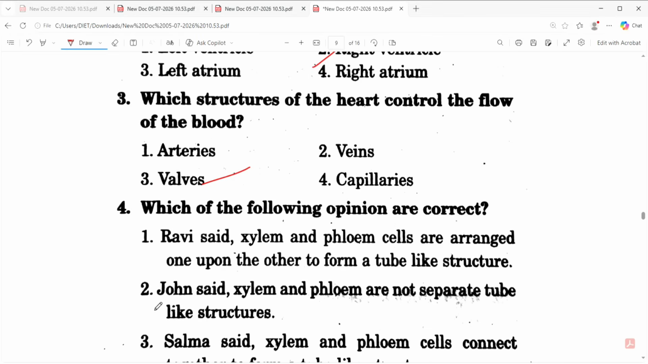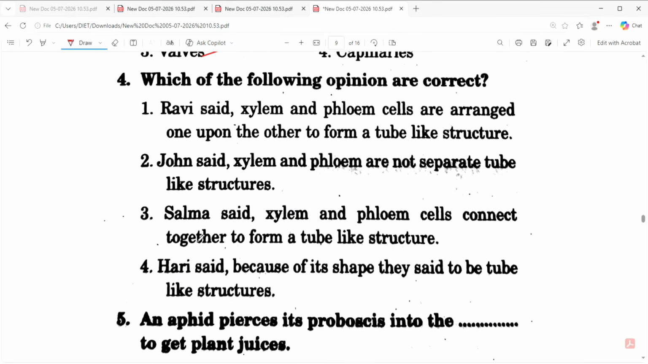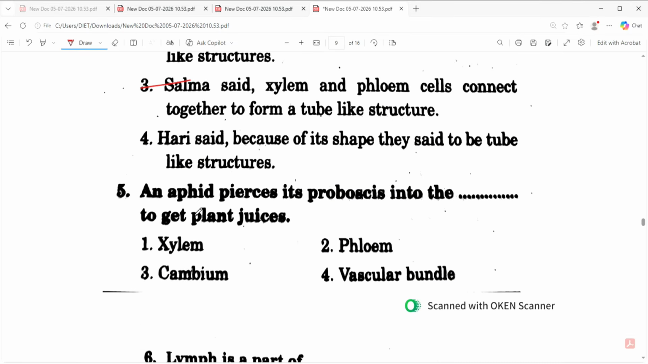Xylem and phloem cells connect together to form a tube-like structure. An aphid passes its proboscis into the phloem to get plant juices. Right, phloem.